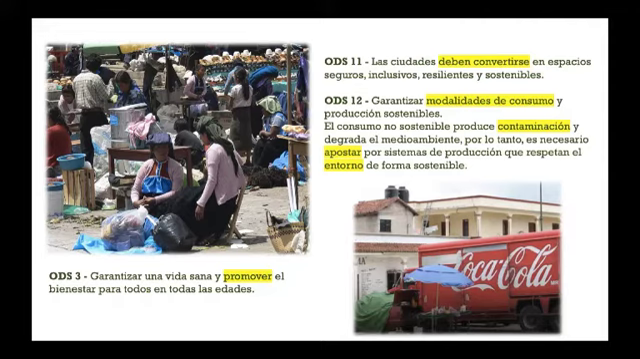Another objective that is relevant for this area is objective number 12. Objetivo 12. Garantizar modalidades de consumo y producción sostenibles. El consumo no sostenible produce contaminación y degrada el medio ambiente. Por lo tanto, es necesario apostar por sistemas de producción que respetan el entorno de forma sostenible.